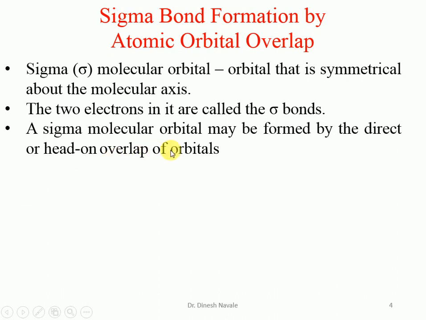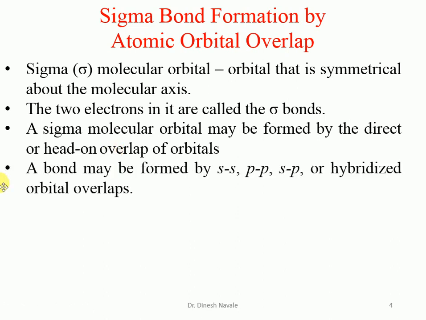A sigma molecular orbital may be formed by the direct or head-on overlap of orbitals. A bond may be formed by s-s, p-p, s-p or hybridized orbital overlap. That means a sigma bond can form by s and s orbital overlap, p and p orbital overlap, s and p orbital overlap, along with some hybridized orbital overlap.